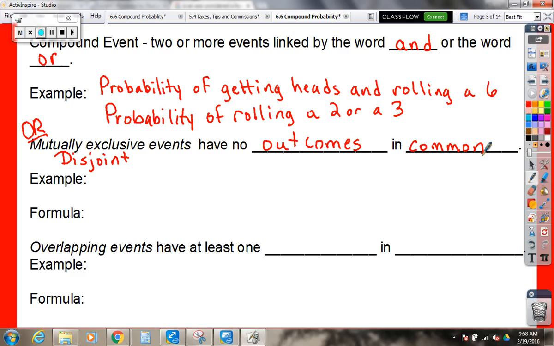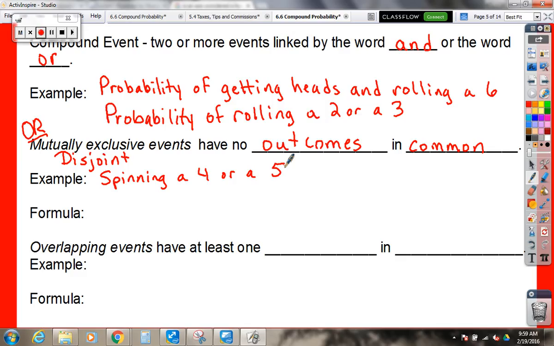Another example would be spinning a 4 or a 5 on a spinner. You can't spin a 4 and a 5 at the same time. I get it, you can be on the line, but you can't be exactly on the 4 and on the 5 at the same time. So there's no outcomes in common.